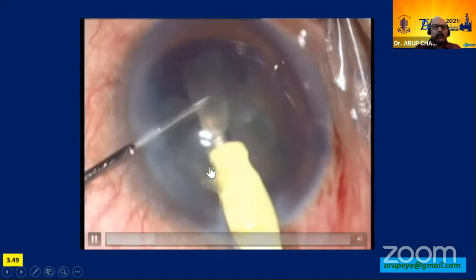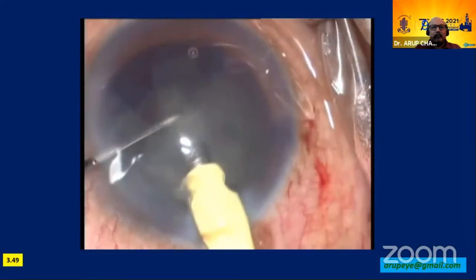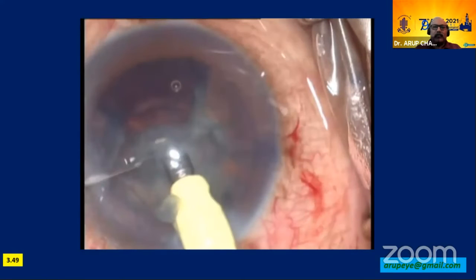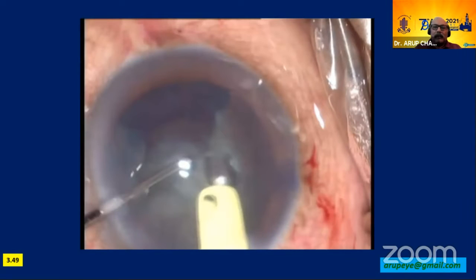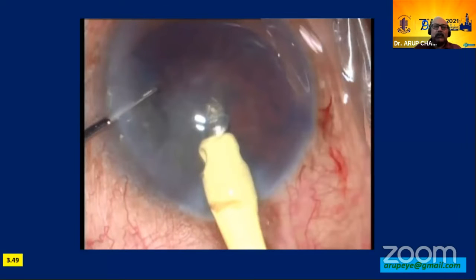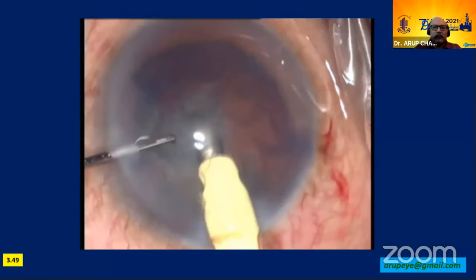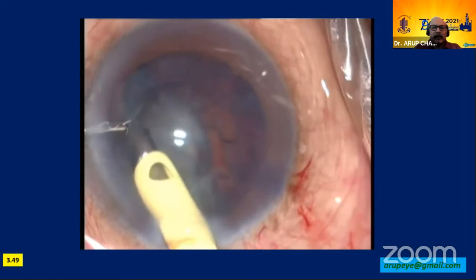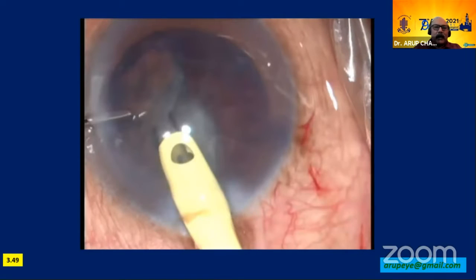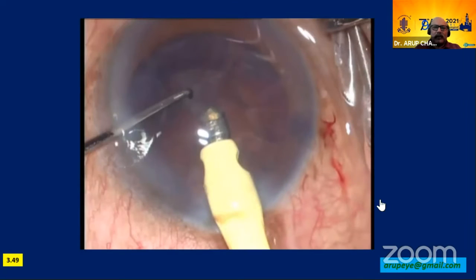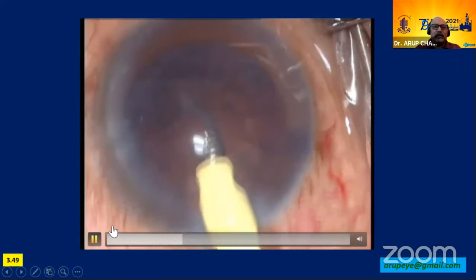So I think that led to the genesis of the inside-out hydrodelineation, just to avoid accidental hydrodissection while performing hydrodelineation. Limited hydrodissection also doesn't make much sense, because how do you limit it? I don't understand. By separating the capsule, you basically break the cleavage in the adhesions. So the fluid seeps through slowly as you do phacoemulsification and goes behind the nucleus, so that the nucleus is mobilized.